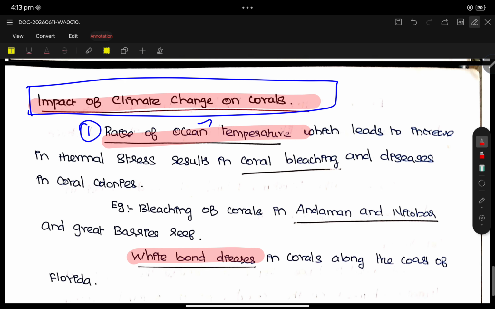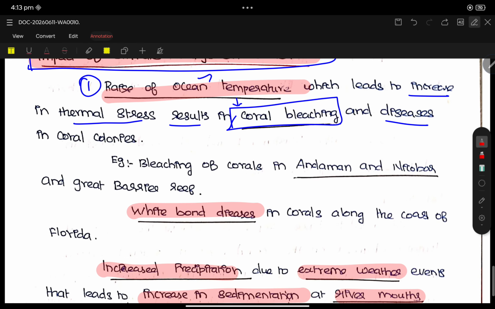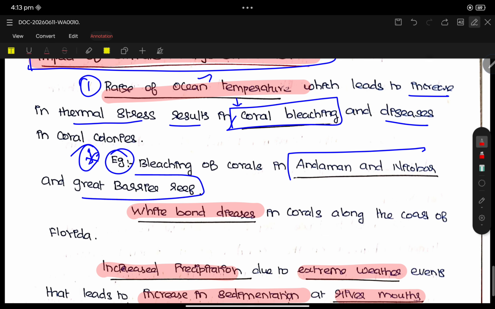The ocean temperature rises, which leads to an increase of thermal stress resulting in coral bleaching. So temperature rise results in coral bleaching and diseases in coral colonies. Bleaching, for example: this is very important, because every answer should carry examples. If they have particularly mentioned examples, then examples carry more marks. Bleaching of corals in Andaman and Nicobar and the Great Barrier Reef.